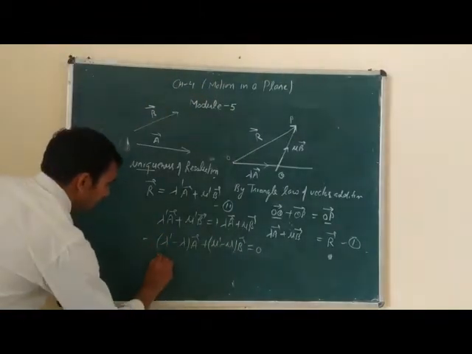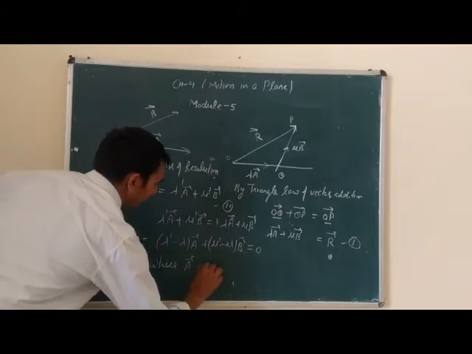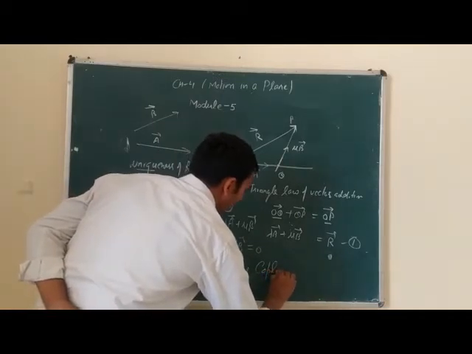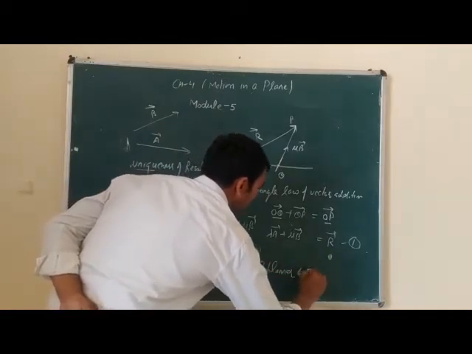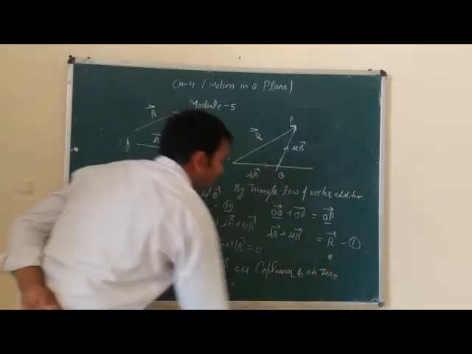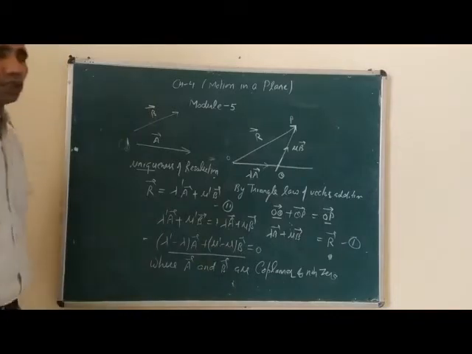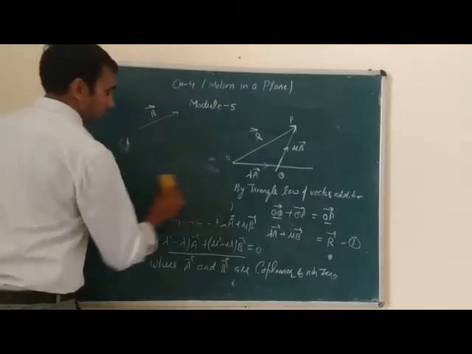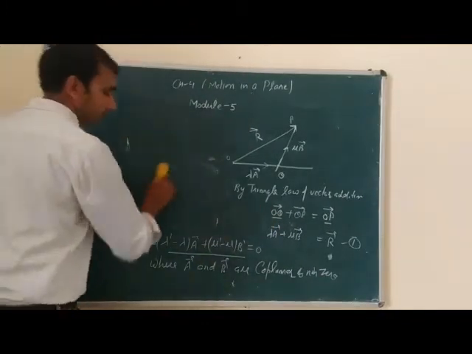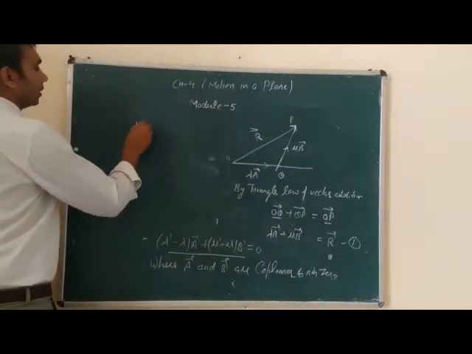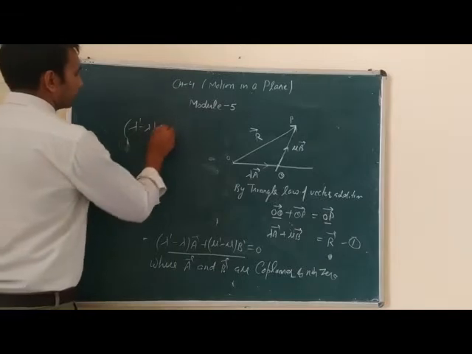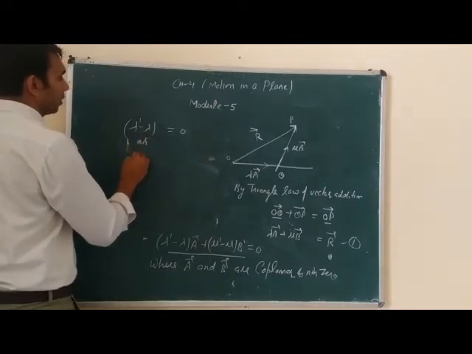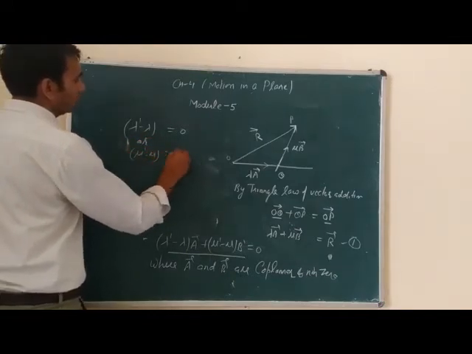Therefore, this condition exists if and only if lambda dash minus lambda is equal to 0 and mu dash minus mu is equal to 0.